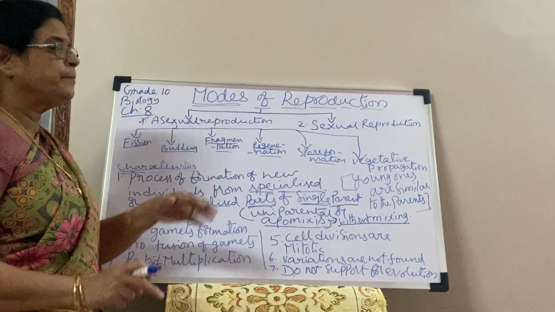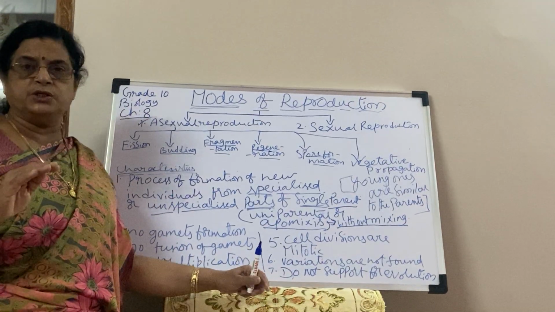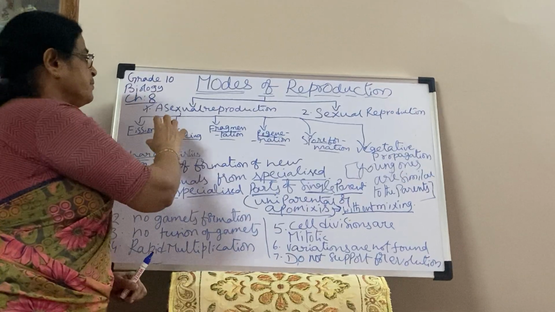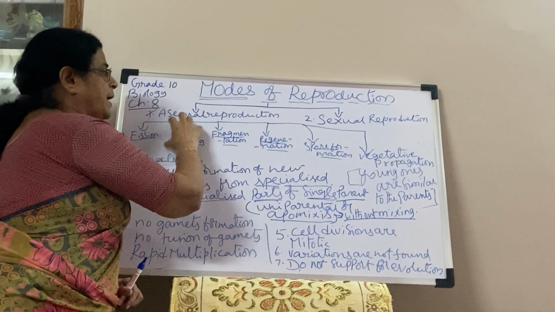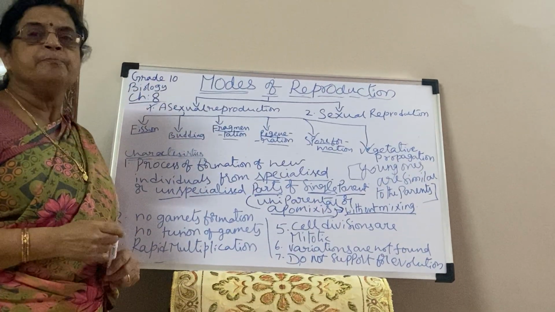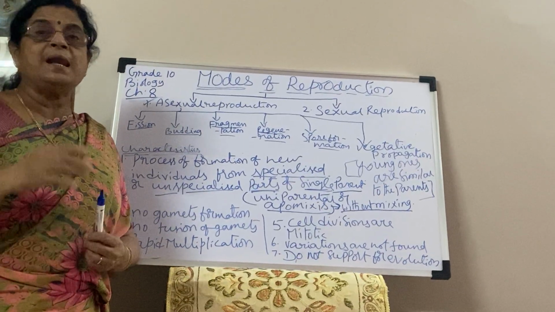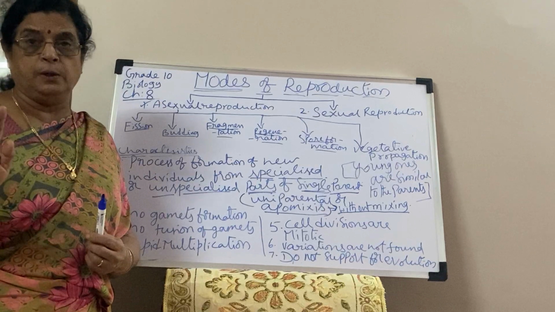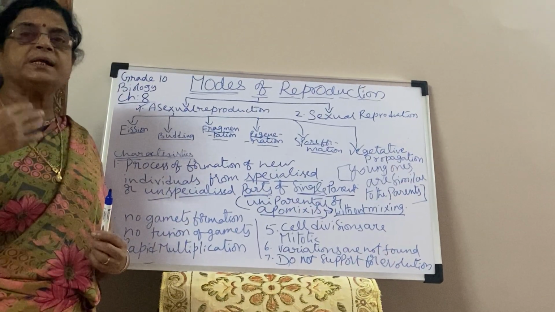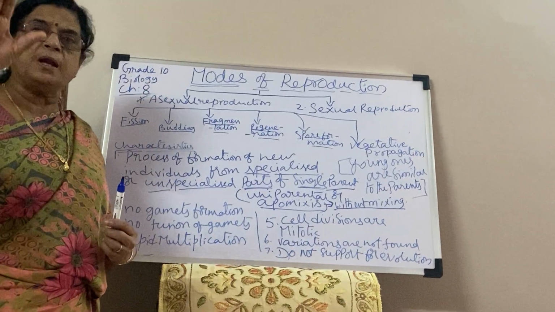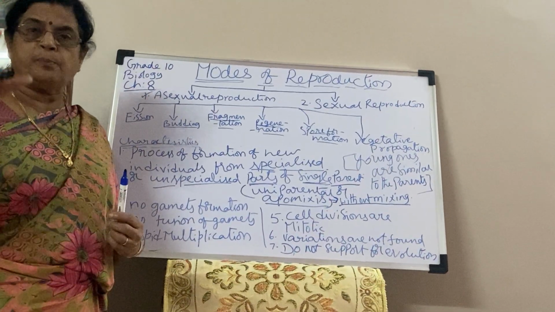In unicellular and lower organisms, these modes of reproduction take place. Whereas in multicellular organisms, cell by cell division is not possible because organs and organ systems are developed and placed in a particular position in the body.